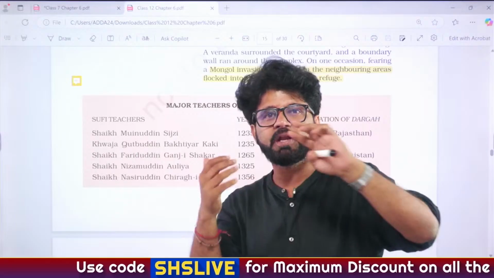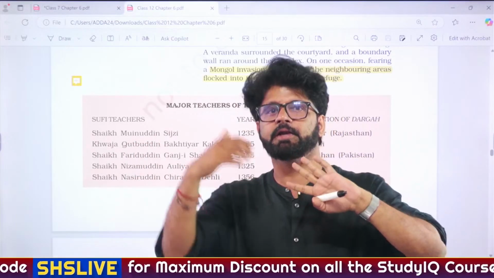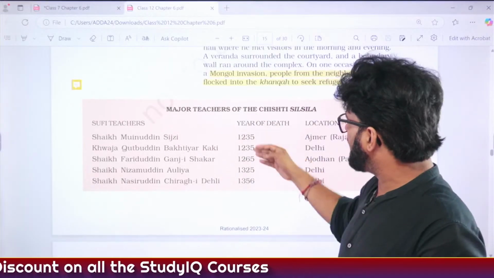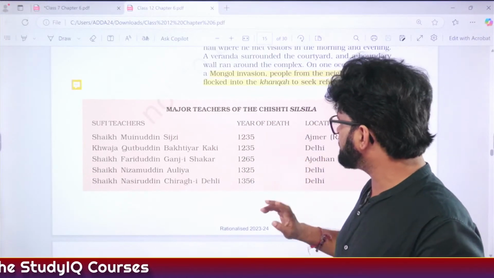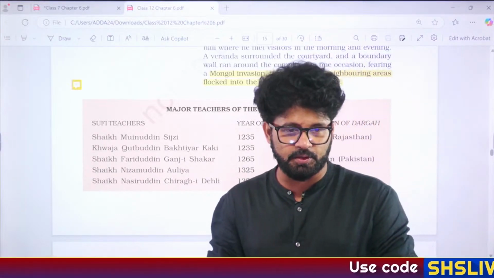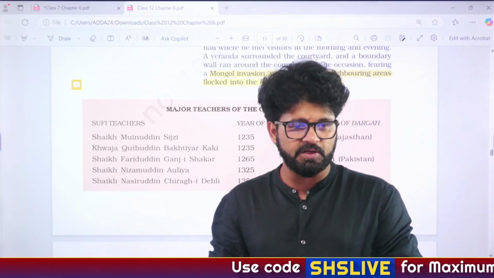Kutubuddin Aibak was a follower of Kutubuddin Bakhtiar Kaki later on. Iltutmish also followed him. So, 1235, these two guys died in the same year. Was it a conspiracy? We will not go there. But first of all, let's try to understand who was ruling during this period. Cool, so Umesh has given the answer: Iltutmish.